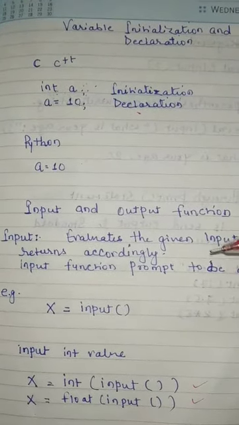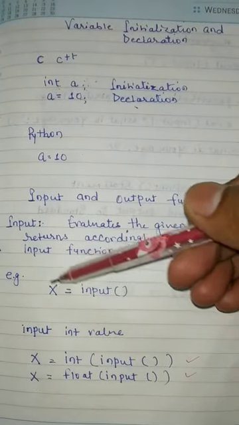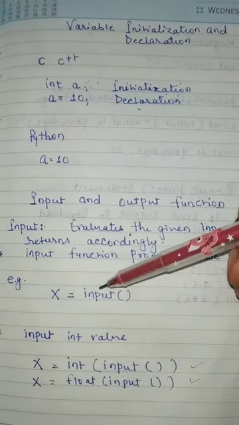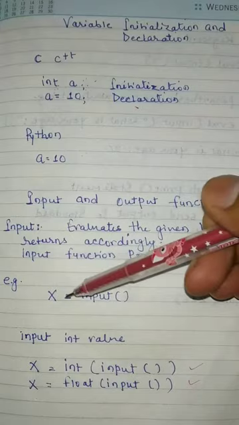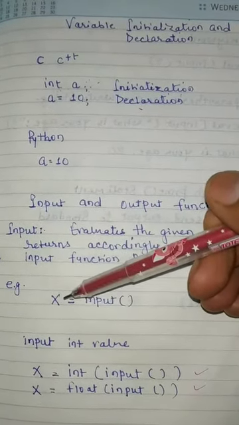Here is one example: x equal to input. After executing this line, the console will ask for the value.